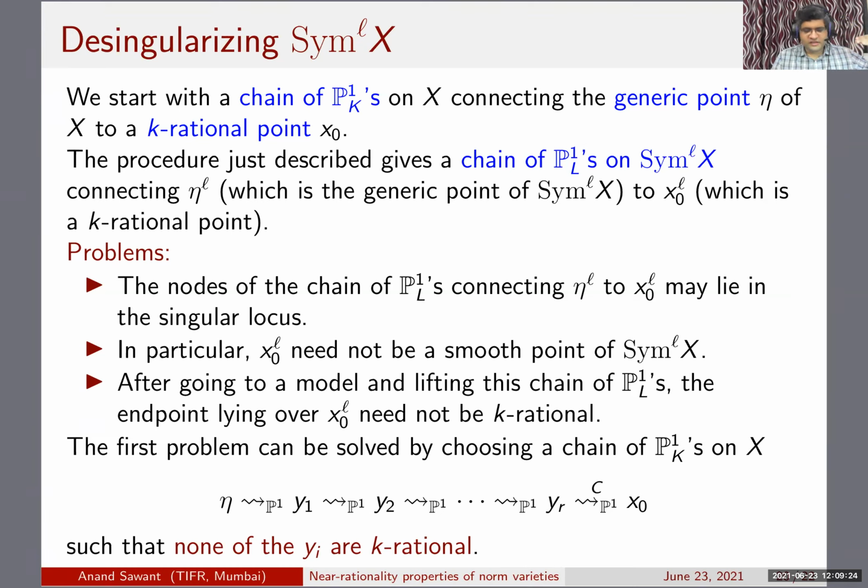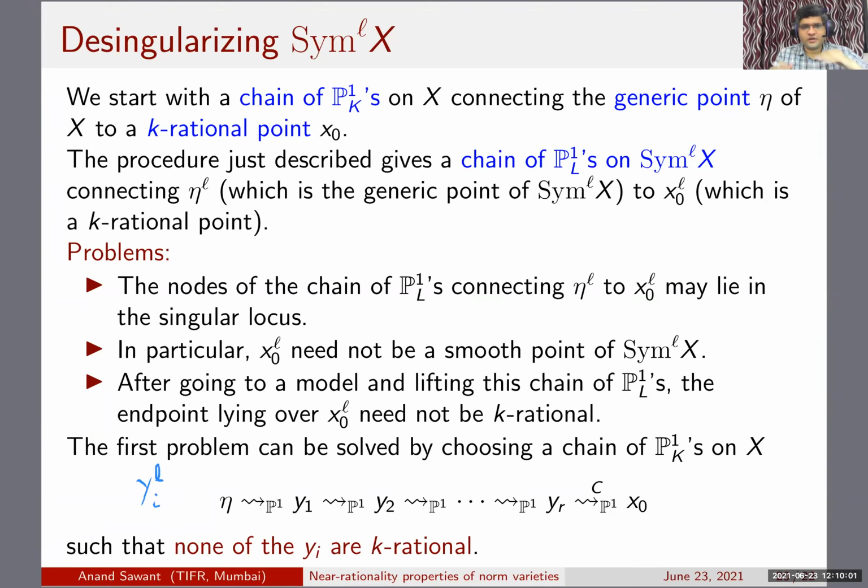in this chain, you might hit a K-rational point somewhere. So one of the yi's might be K-rational. So you take the first one which is K-rational and just call it x naught. So you change your K-rational point so that you ensure that all these yi's are not K-rational. So their transcendence degree is strictly greater than 0. And then the trick is that they cannot lie on the diagonal. If you consider these yi's, and yi to the L, these cannot lie on the singular locus.